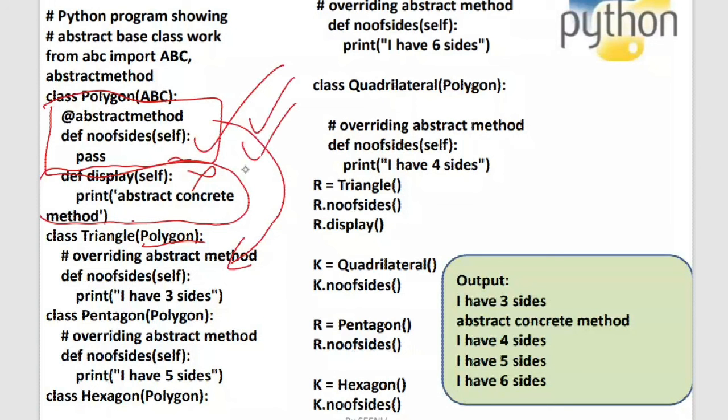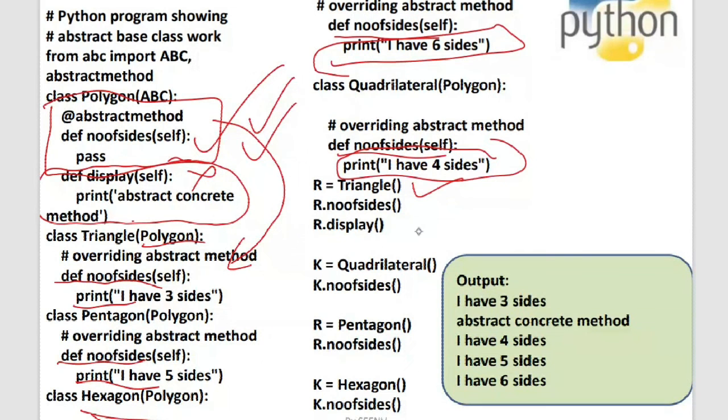Now you can see that number of sides is implemented in all the classes. The hexagon also has implemented number of sides with its own code. Now the object of triangle is created. It's accessing its number of sides and also the display method from the superclass. In the same way, the object of quadrilateral is created and the number of sides is accessed. In a similar way, pentagon and hexagon number of sides are accessed. Is this concept clear to everyone?